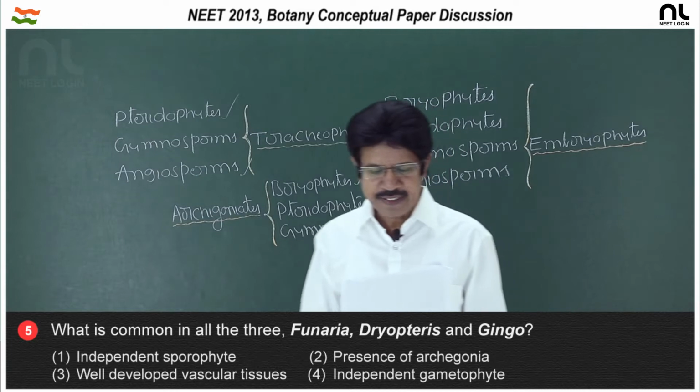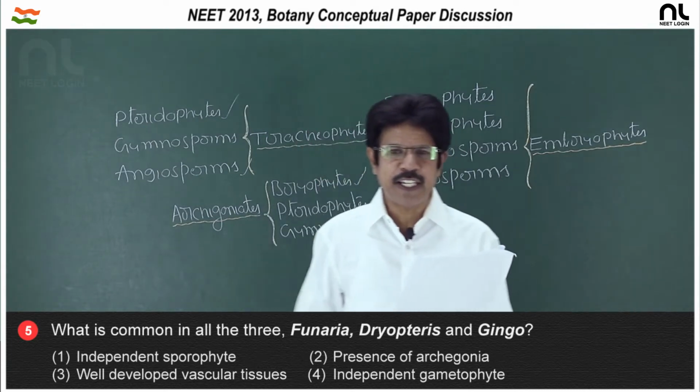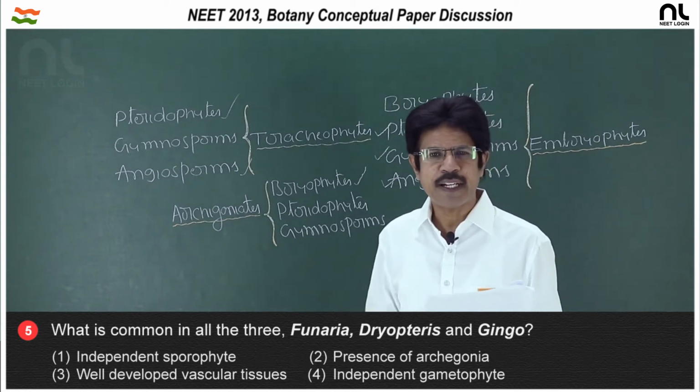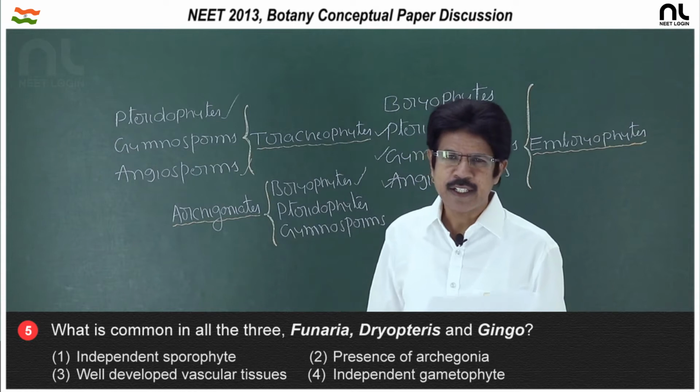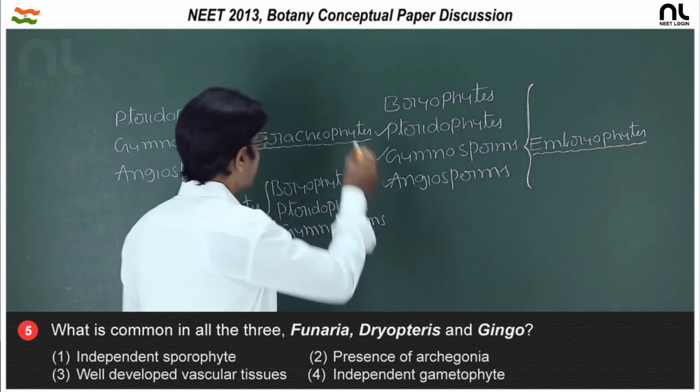So, the right option is the presence of archegonia. Funaria, Dryopteris and Ginkgo have the female sex organ, the female gametangium, archegonium, present. So, these are archegoniates. So, the right option is the second option.